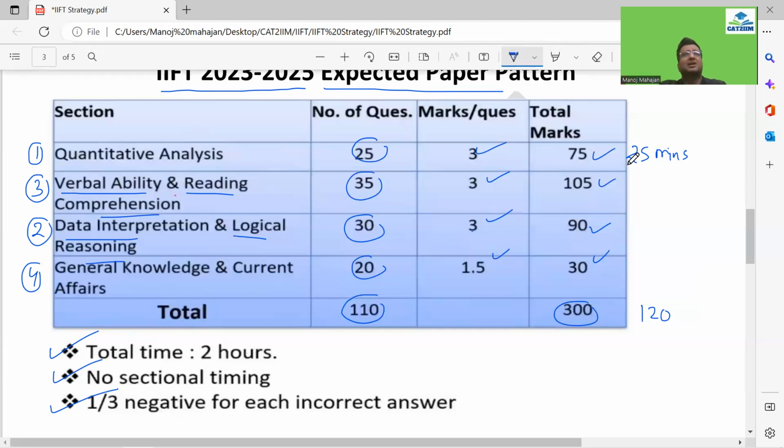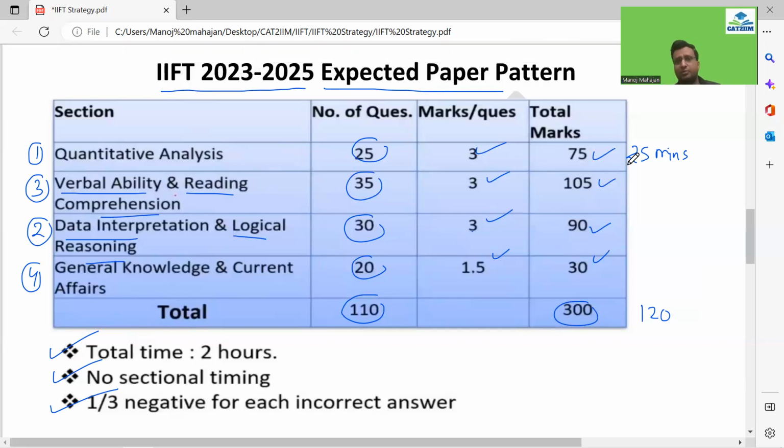So 25 minutes, I'm sure of that. I can do a little bit more because this is my strength area. But keeping in mind that for everyone, you can clear the cutoff. So around 8 marks it is, or maybe around 12 marks or 15 marks. So maybe 5, 6 questions, most of you can do it in this 25 minutes, guys.